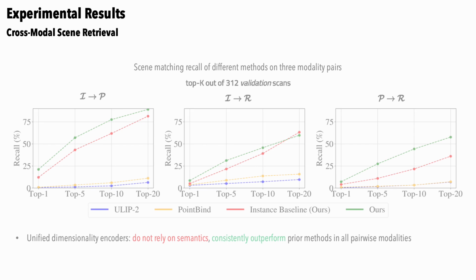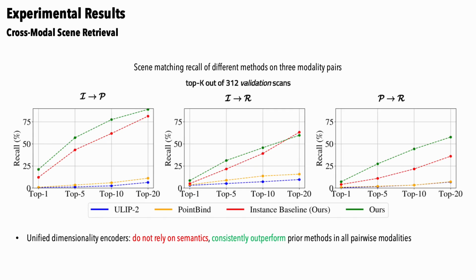Second, we evaluate on cross-modal scene retrieval. Scene matching recall results show that our unified dimensionality encoders, which do not rely on semantics, consistently outperform prior methods in all pairwise modalities and surpass our baseline in most cases. The lower performance of pre-trained methods may stem from training biases that limit their robustness with real-world data, such as incomplete point clouds and blurry images.